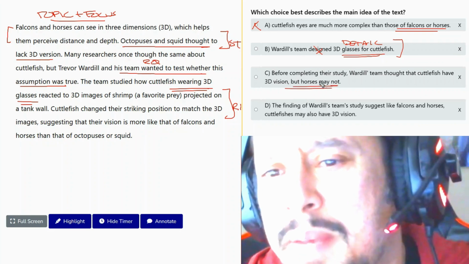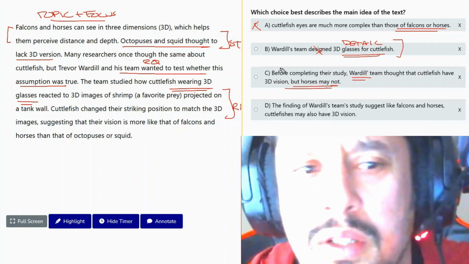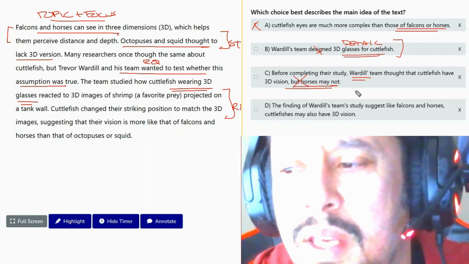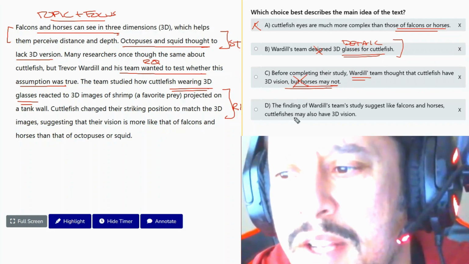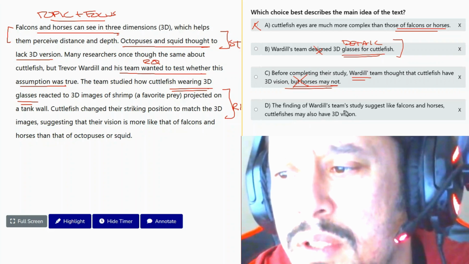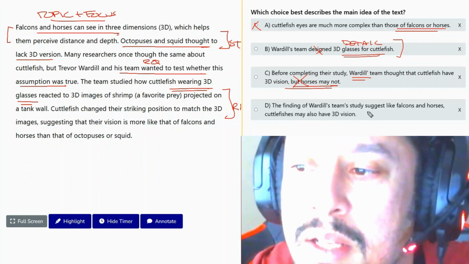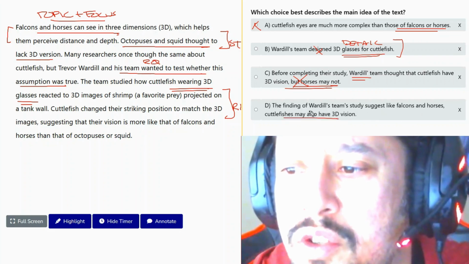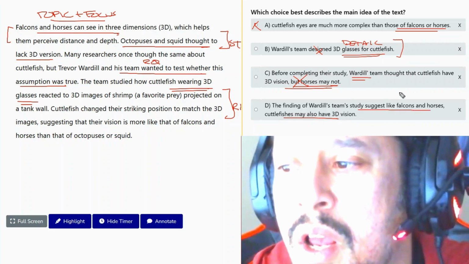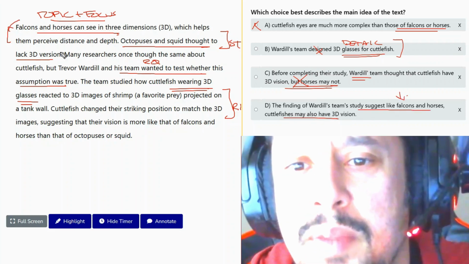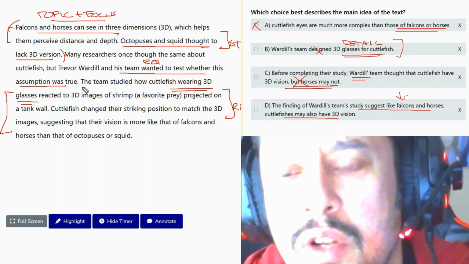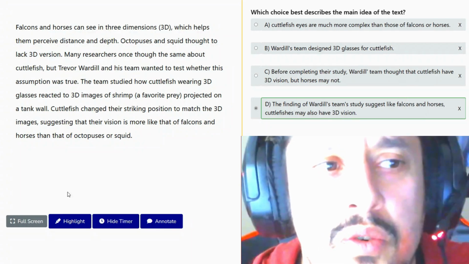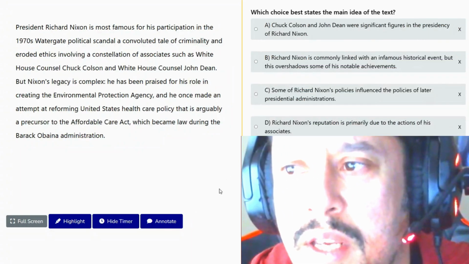I mean, we don't have any proof that Wardell thought this, that horses didn't have it. We have it stated in the beginning, so there's actually kind of a contrast. Answer D: the finding of Wardell's team study suggests that, like falcons and horses, cuttlefish may also have 3D vision. Yeah, right. We're talking about the results. Like falcons and horses, we mentioned them in the beginning, and then the results show that the cuttlefish too can see like these falcons and horses. So here we're going to say answer D.